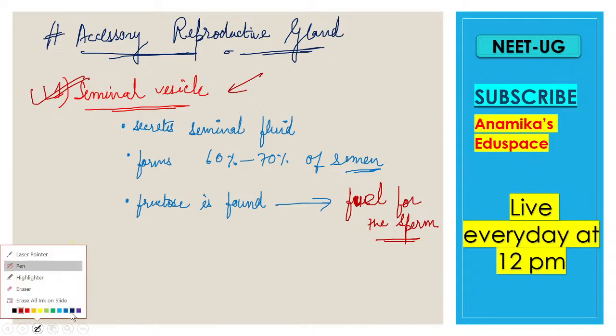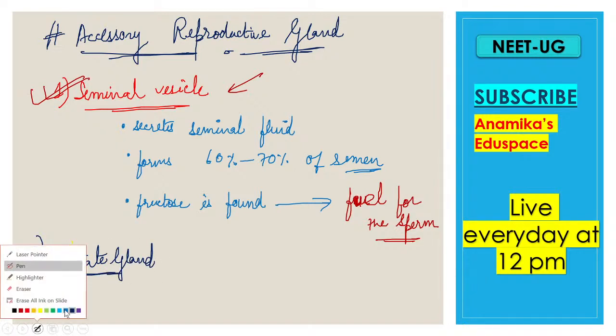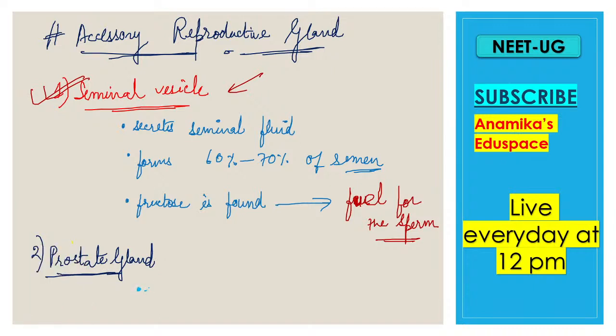Okay, now the next reproductive gland is your prostate gland. Now what happens in the prostate gland? The prostate gland also secretes seminal fluid. What else does it secrete?